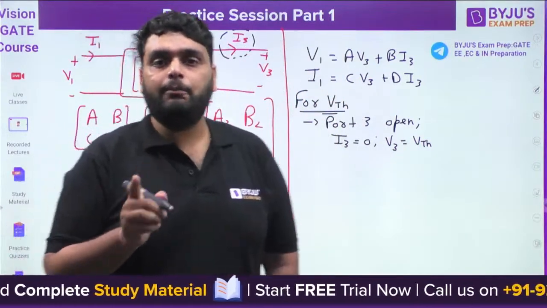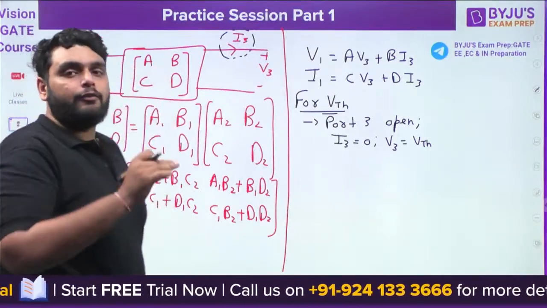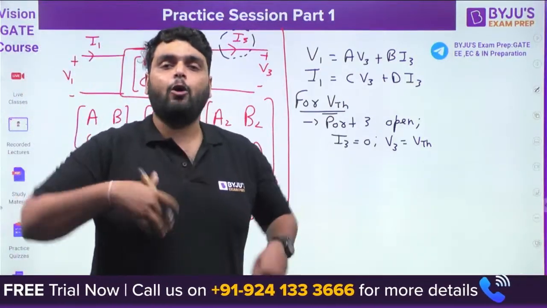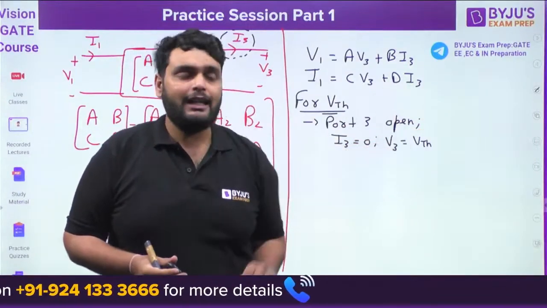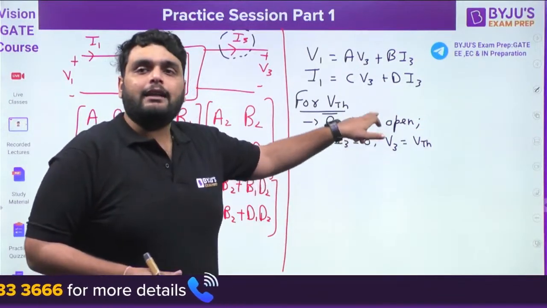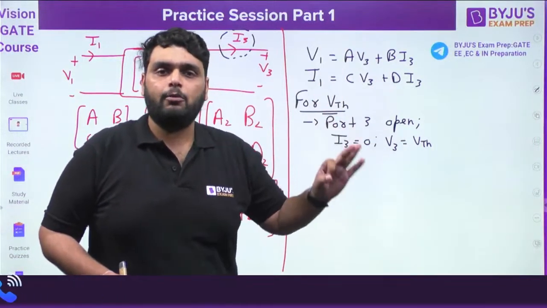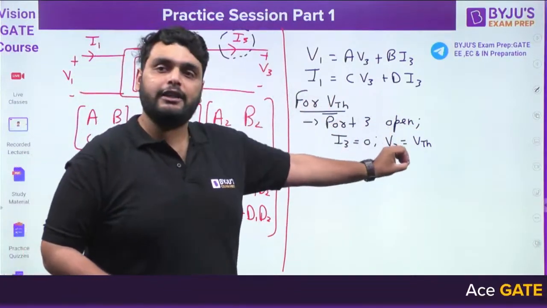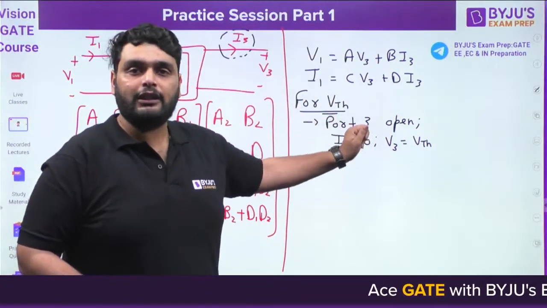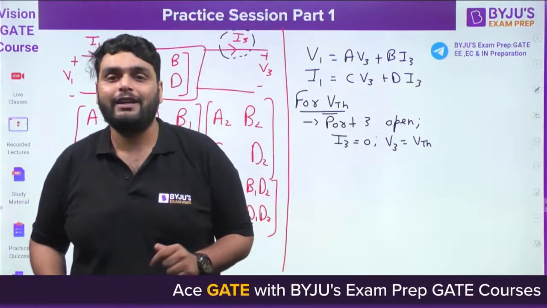Quickly tell me the point, this point is very important, the most important point, that for VTH, what is Thevenin's voltage? It is the open circuit voltage. So if I'm making an open circuit at an output terminal, then the current becomes 0 and the voltage becomes VTH. Everybody get this point? Yes or no? Tell me. Everyone get this point, how I have written V3 is VTH, I3 is 0? Quickly. People are watching right now? Okay, good. Venkat is saying yes.